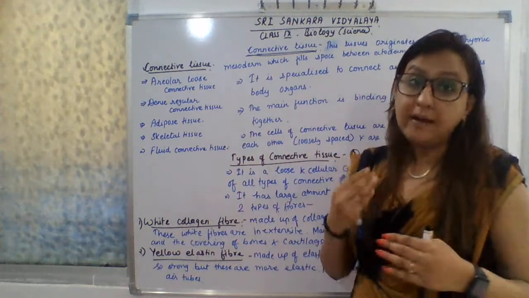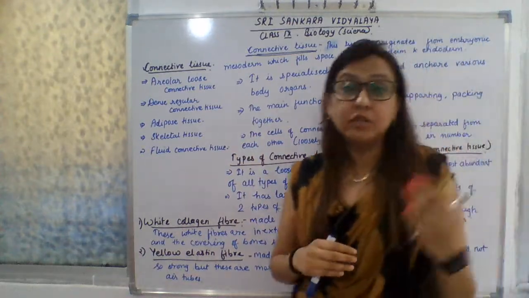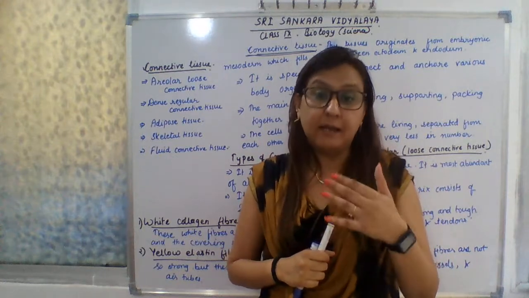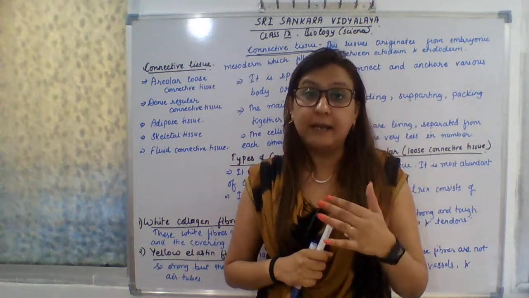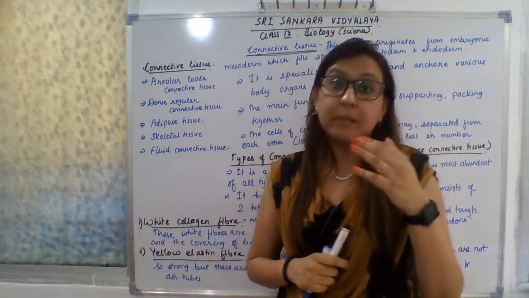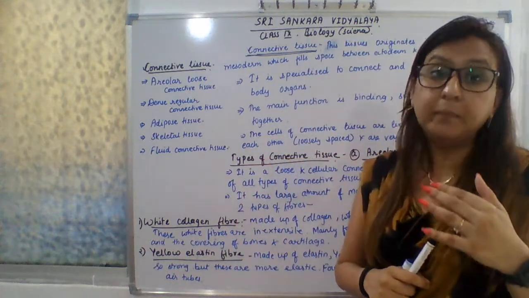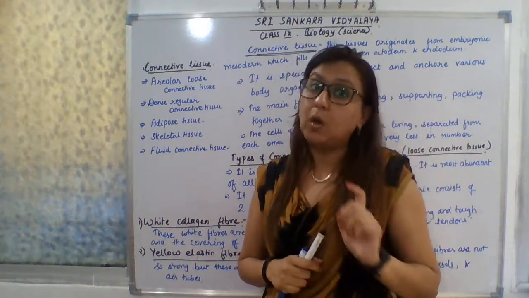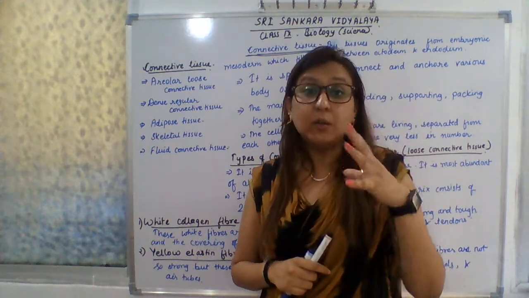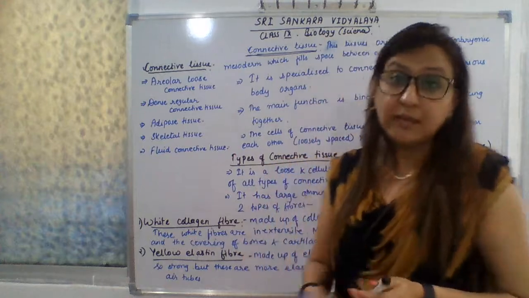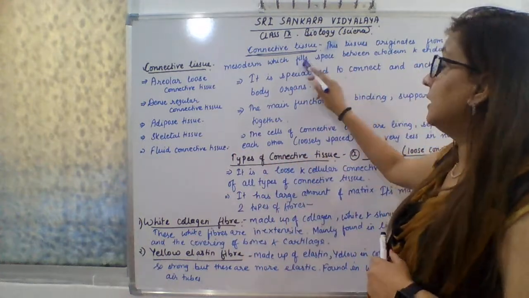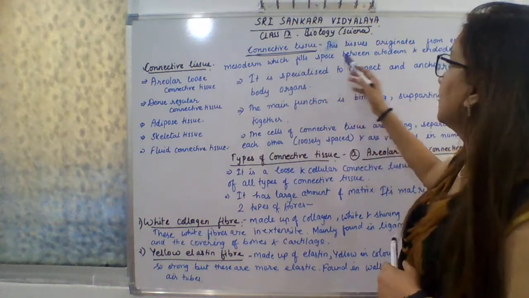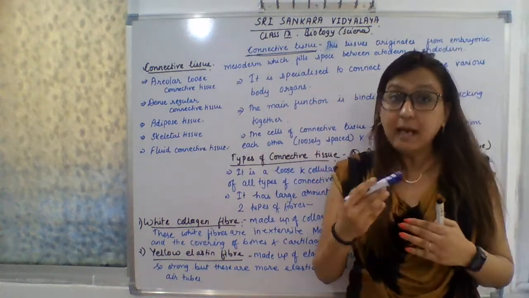The connective tissue arises from, or you can say originates from, the mesoderm. Mesoderm means the mid layer of the embryonic layers. The outermost embryonic layer is called ectoderm, the innermost is called endoderm, and the middle layer is called mesoderm. Okay, so it originates from the middle layer, which fills the space between ectoderm and endoderm.